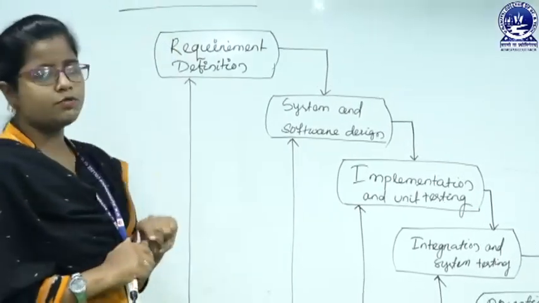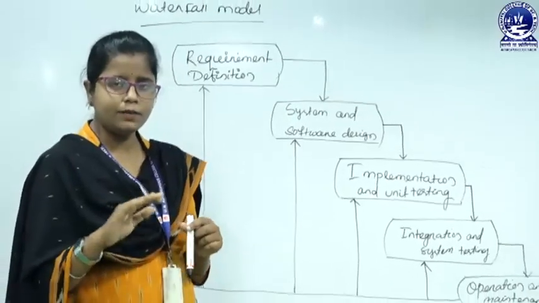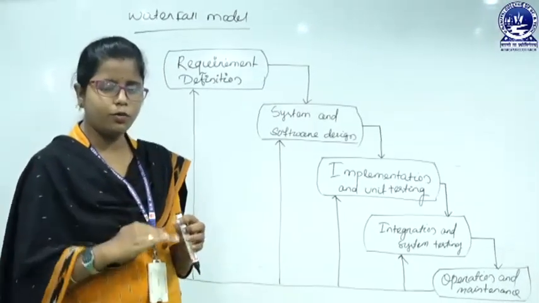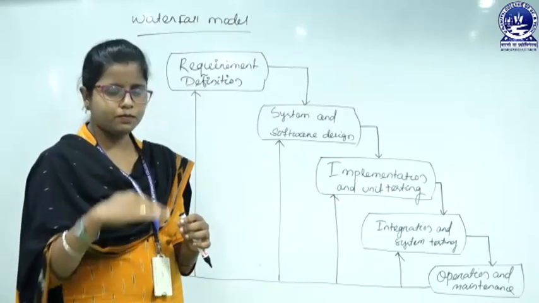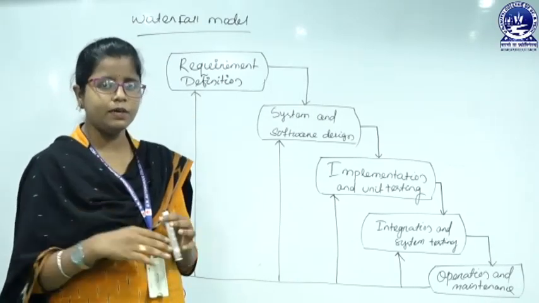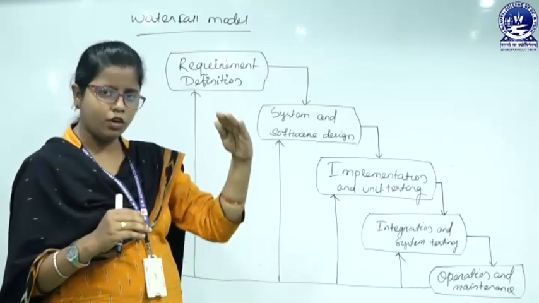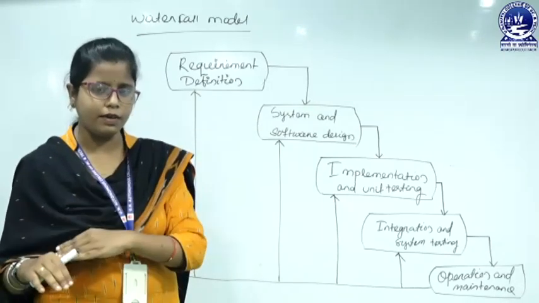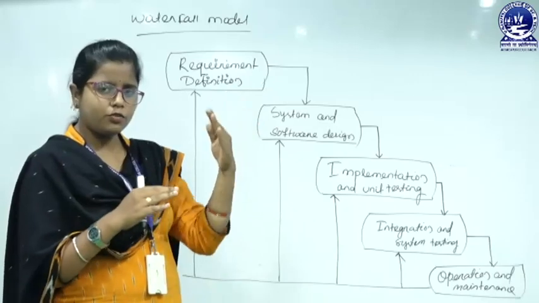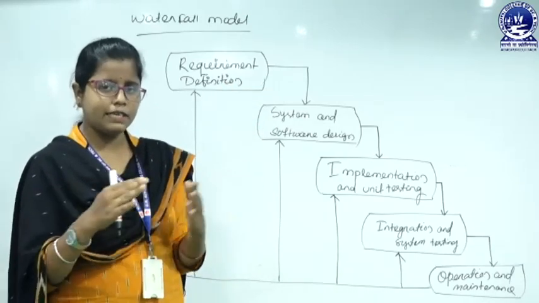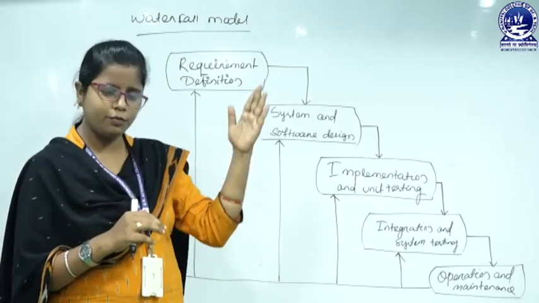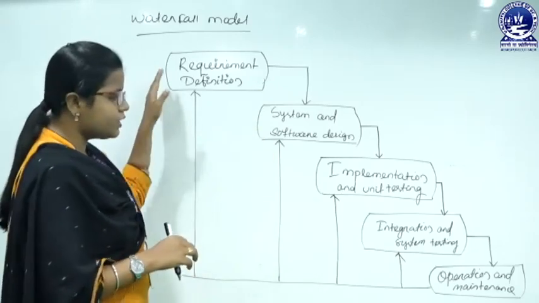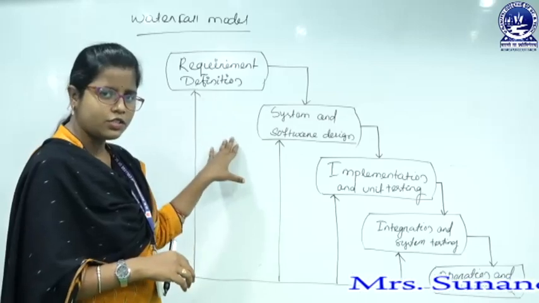Why is this called the waterfall model? Like in a waterfall, how does the water flow? The water flows step by step, from up to down. If there are 5 steps, the water flows from 1, then 2, then 3, then 4, then 5. The water cannot flow from 1 to 3 by skipping the second step, because that is the nature of water, that it will flow from up to down. Like that, here we have to follow that nature.